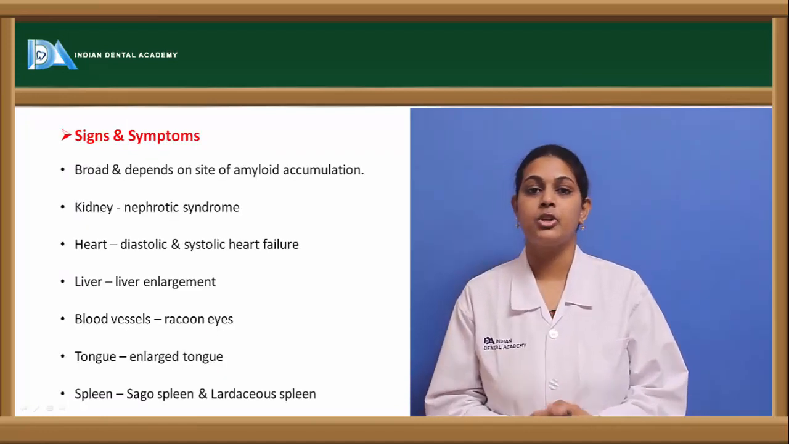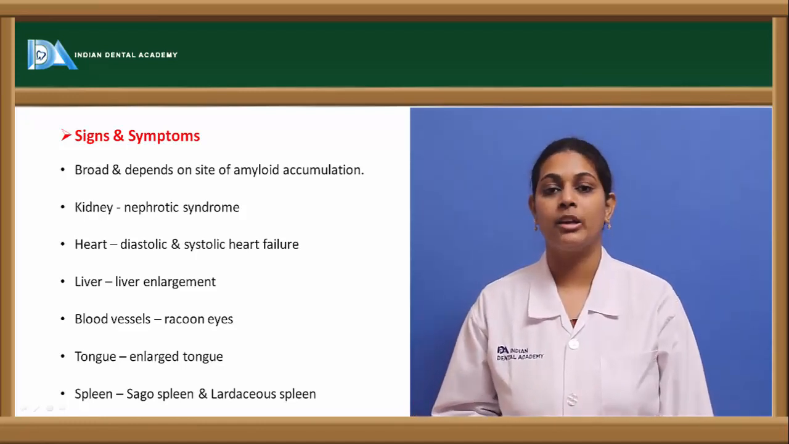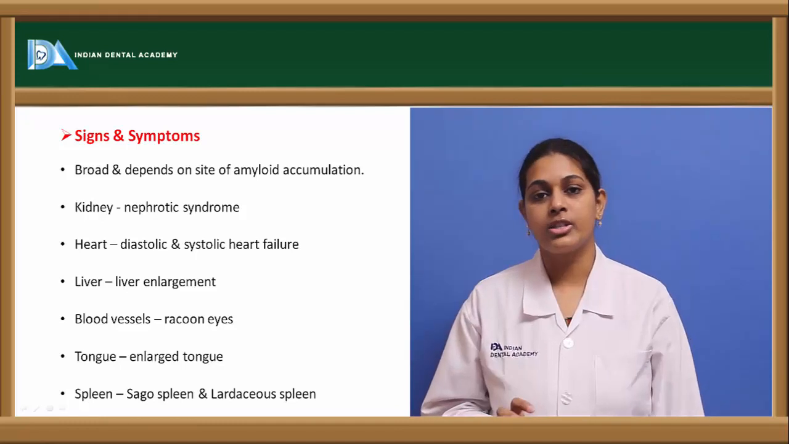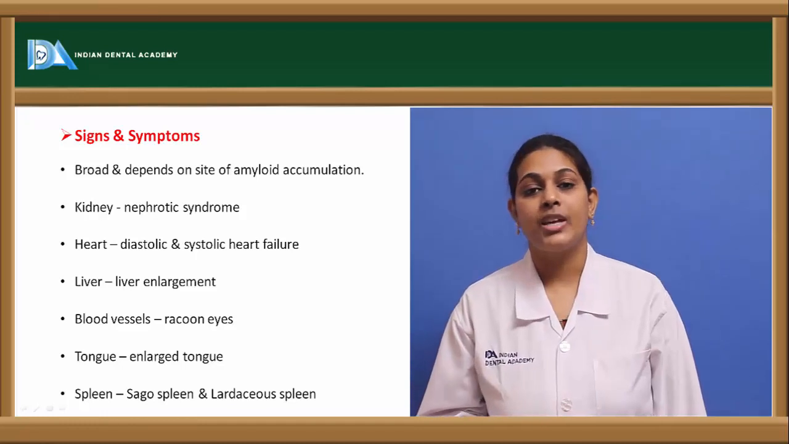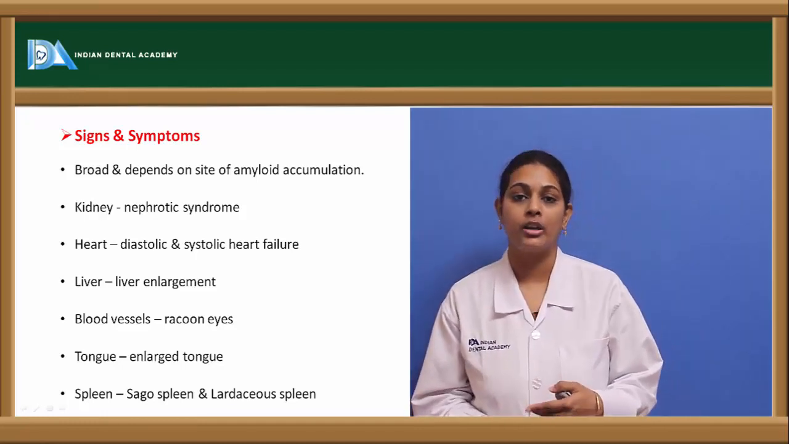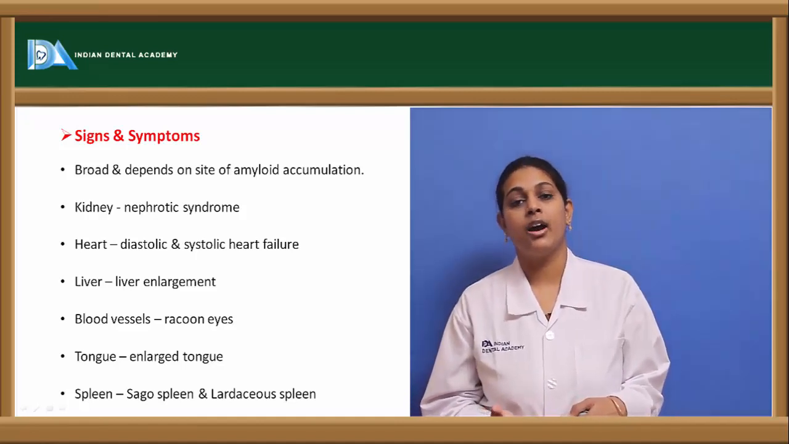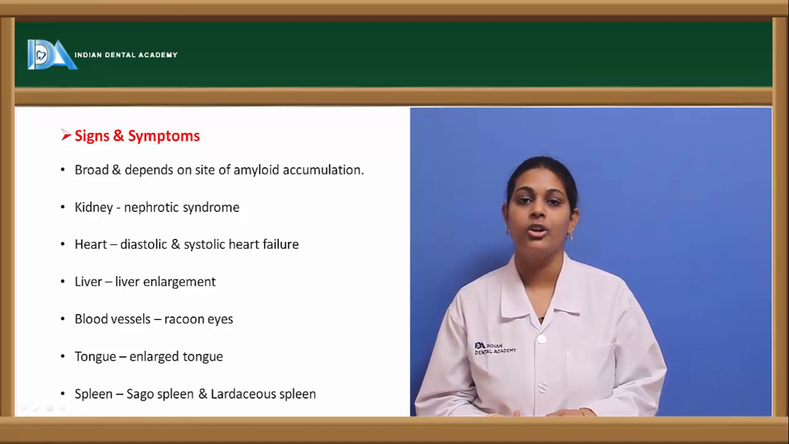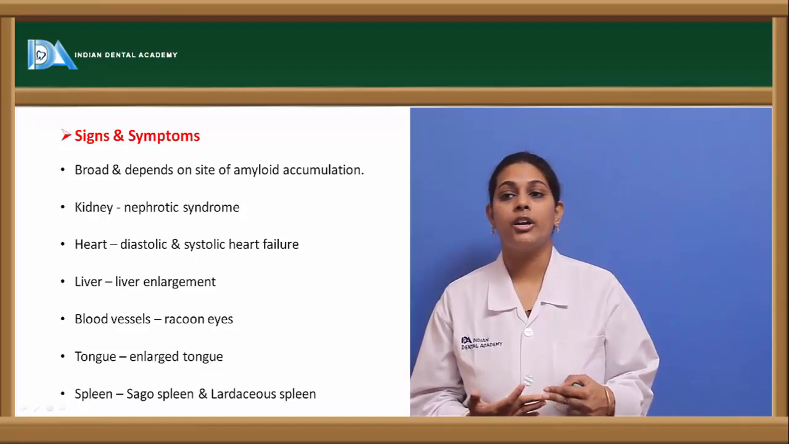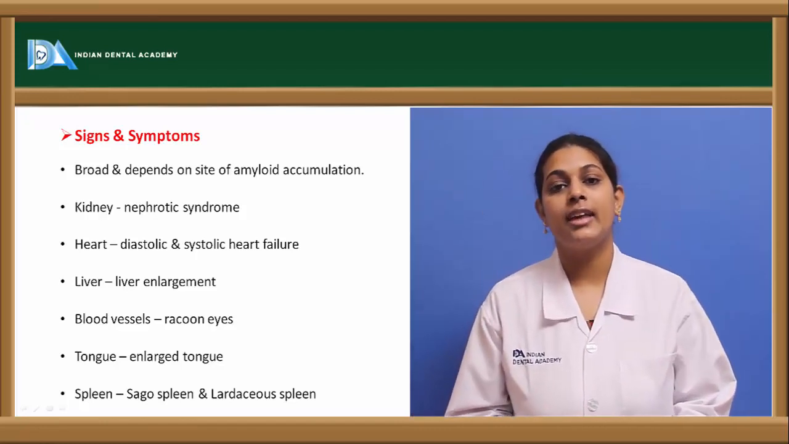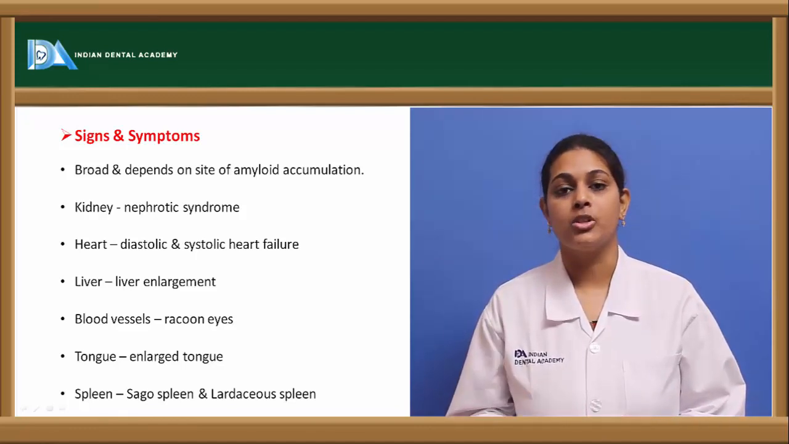Coming to the signs and symptoms: since amyloidosis can occur anywhere in the body and is widely distributed, there are certain manifestations based on particular locations. Coming to the kidney, we usually see hyperproteinemia, that is an increase in abnormal protein content, mostly associated with conditions such as chronic renal failure. It might result in abnormal accumulation of proteins causing hyperproteinemia and a condition known as nephrotic syndrome. This is associated with the glomeruli as well as the tubules.